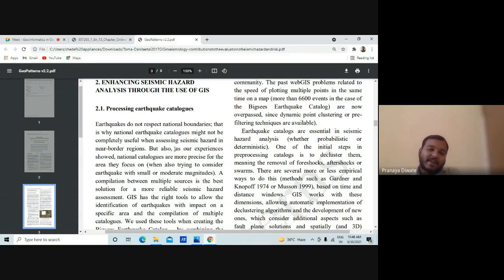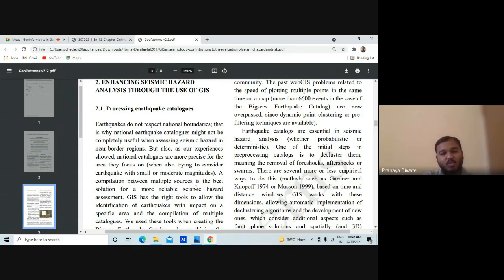That is why a national earthquake catalog might not be completely useful when assessing seismic hazard in a near-border region. But also, as our experience showed, a national catalog is more precise for the area it focuses on.